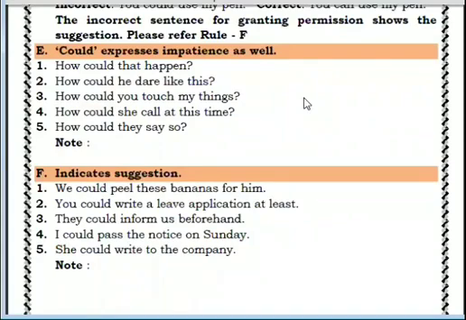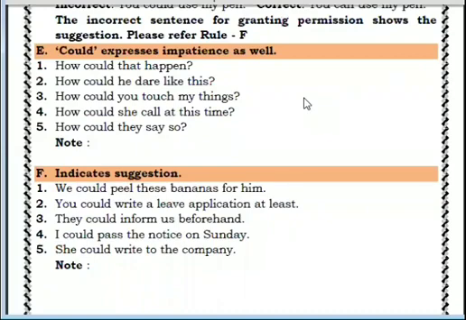How could that happen? Similarly, because you have surprise also and you are not able to control yourself, you want to make everything right back. So here second sentence, how could he dare like this? Means ऐसा वो कैसे कर सकता है? Okay, how could you touch my things? Means how could you?